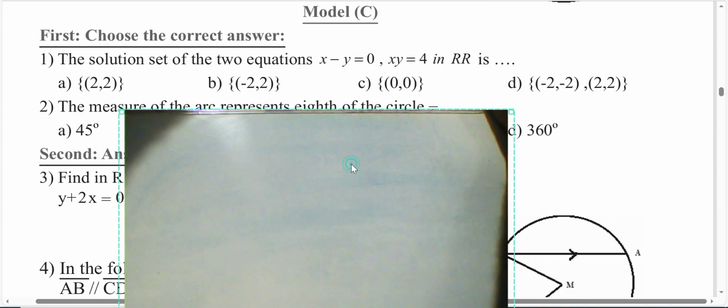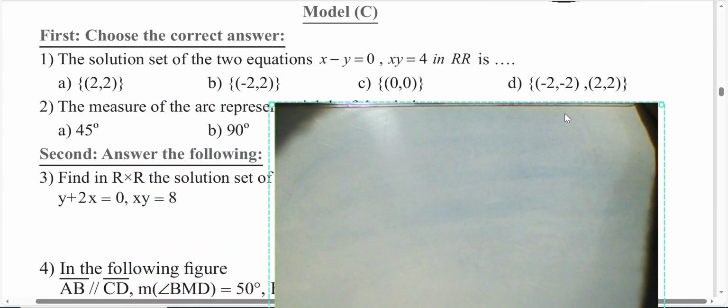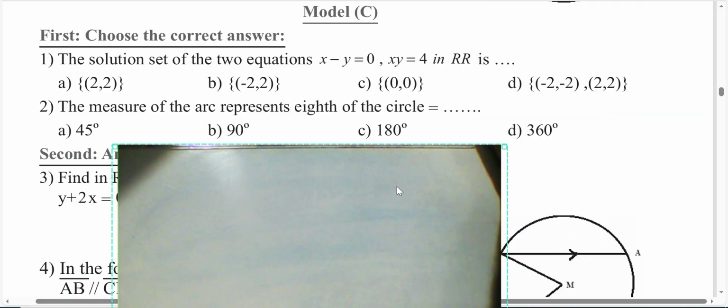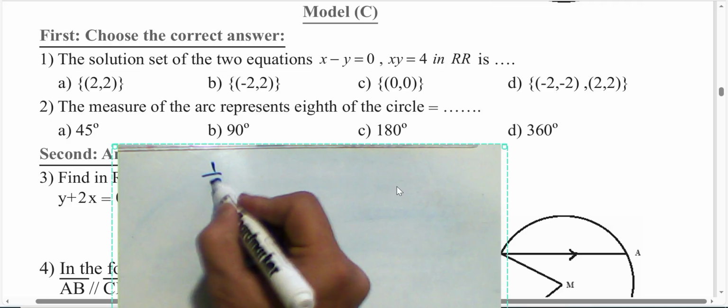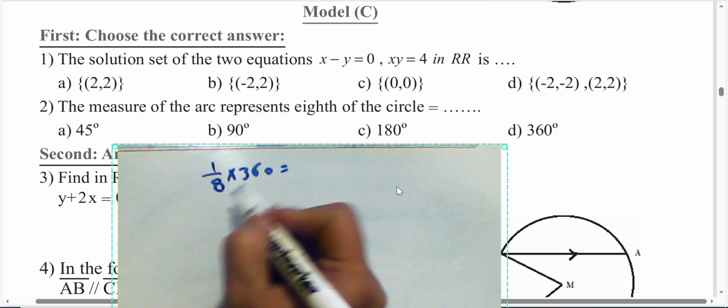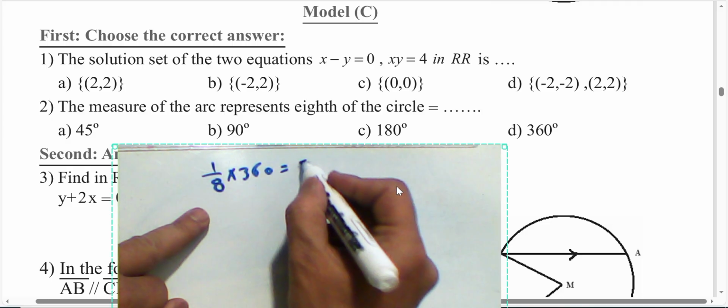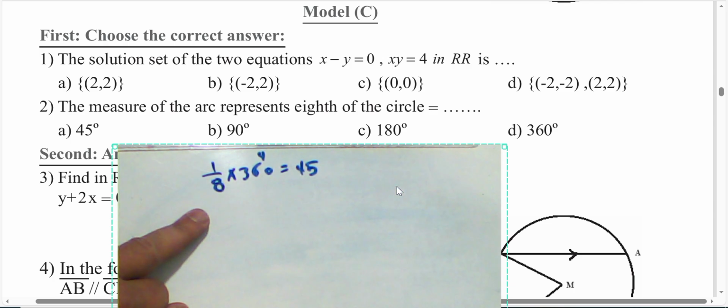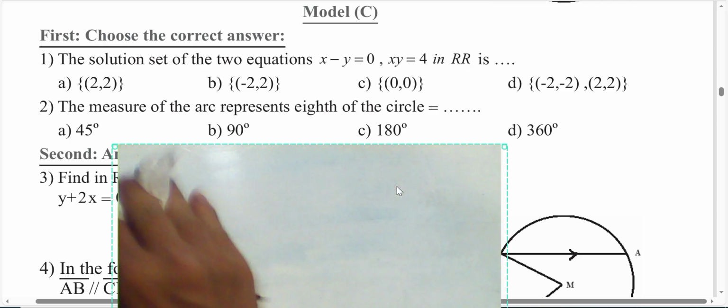Here we have the difference between two numbers equals 0. The measure represents 1 over 8 of the circle. Multiply by 360. 36 divided by 8 equals 4. 4 times 8 is 32, and the remainder is 4. 40 divided by 8 is 5. It will be 45 degrees.